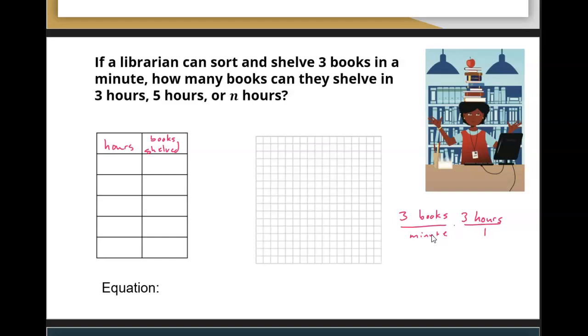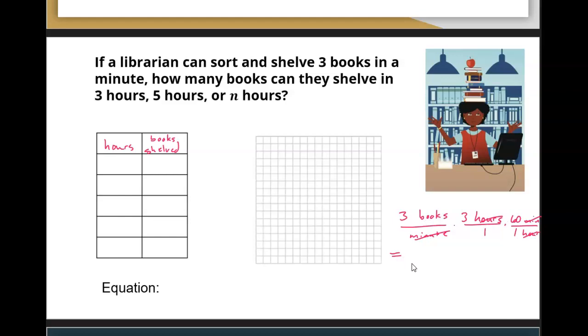So how do we relate hours to minutes? We need a ratio to get rid of those. Well, we know that there are 60 minutes in an hour, so what if we did 60 minutes over 1 hour? Then our minutes would cancel, our hours would cancel, and we're left with just books.